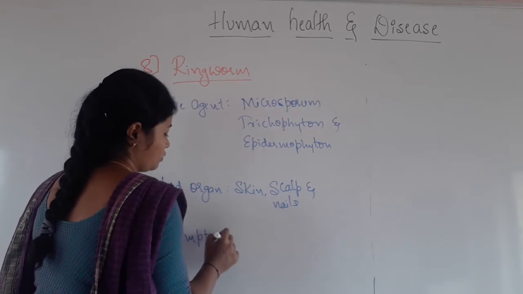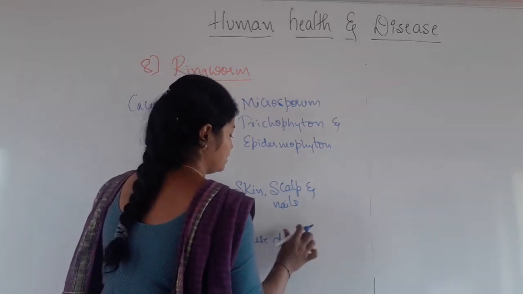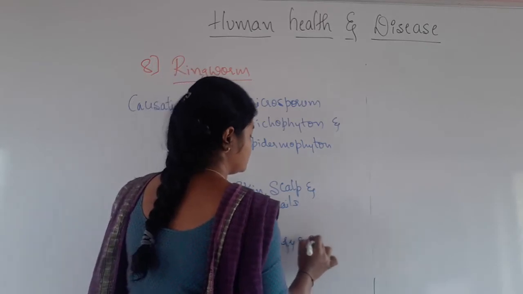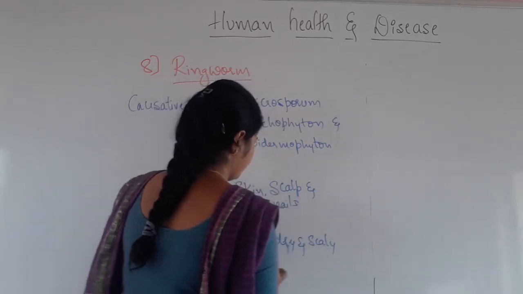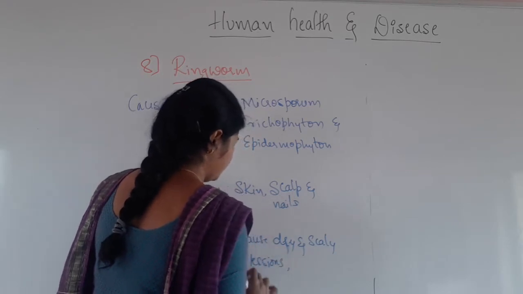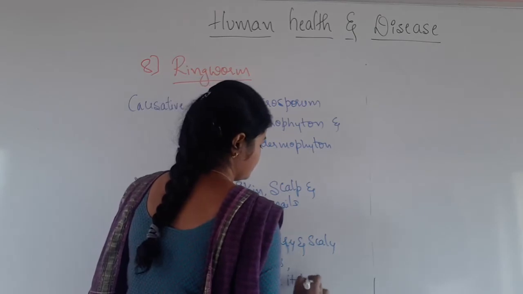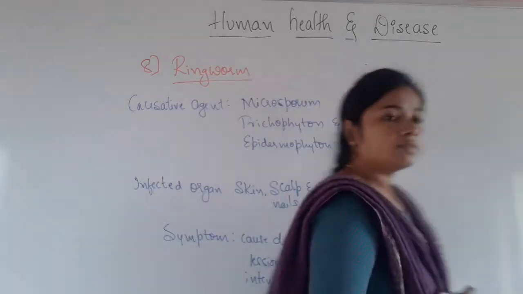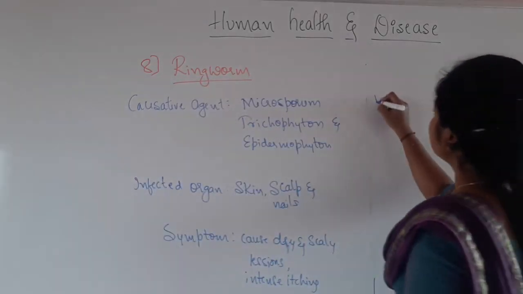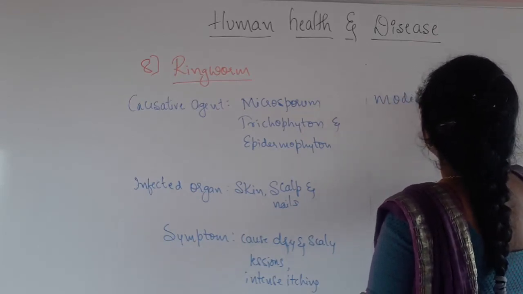So what are the symptoms? It is going to cause dry and scaly lesions as well as intense itching. Then coming to the mode of transmission.